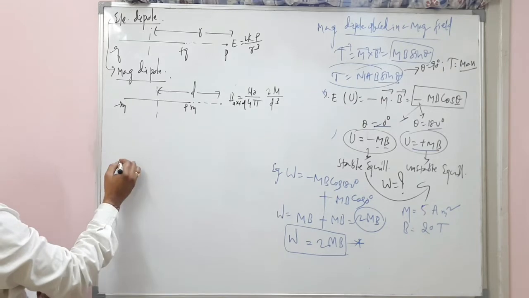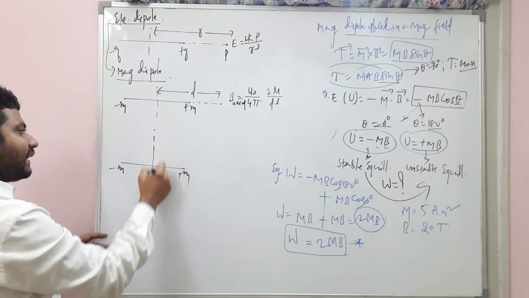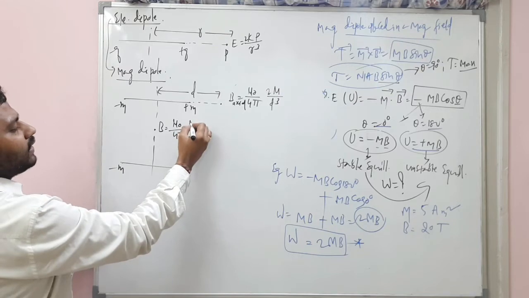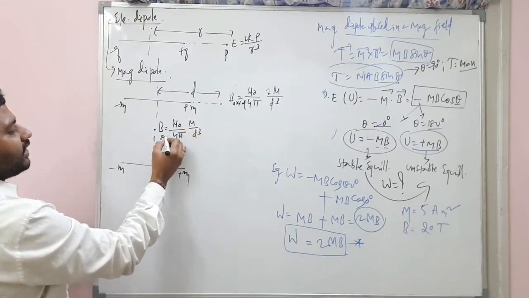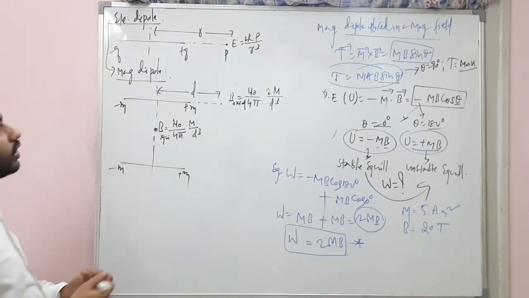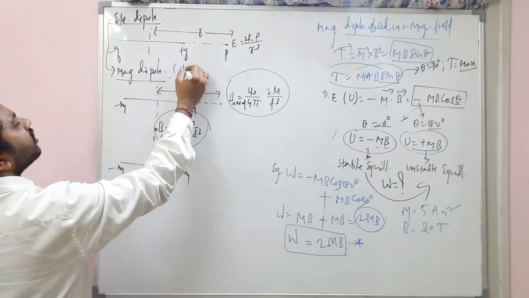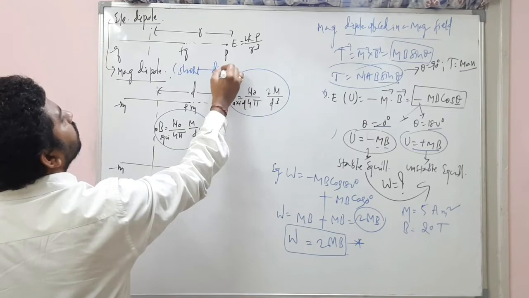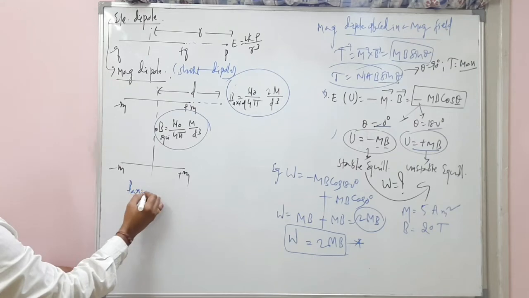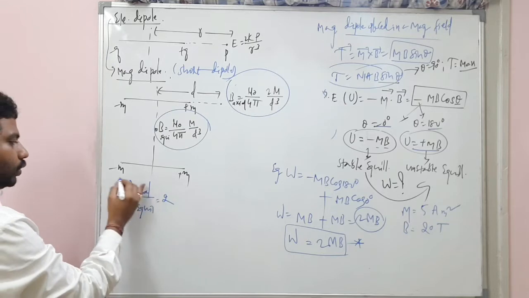In the same way, this is minus m and this is plus m. Exactly here at the equatorial point, it is mu naught by 4 pi into m by d cube. This is the equatorial point. So remember these two expressions, B axial and B equatorial for the short dipole. Mostly the questions will be on the short dipole only. From here you can also write that B axial divided by B equatorial is equal to 2.